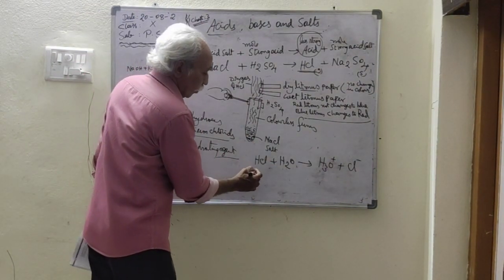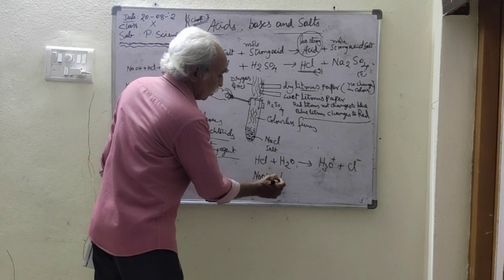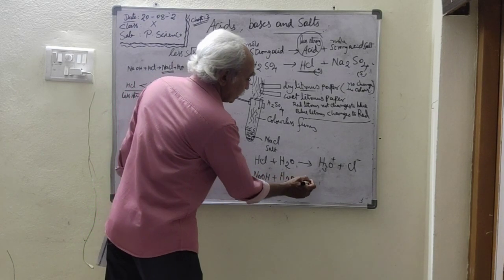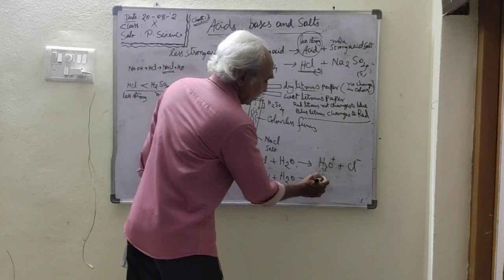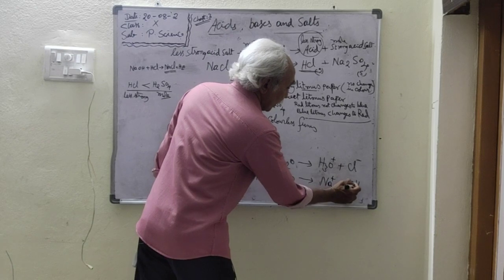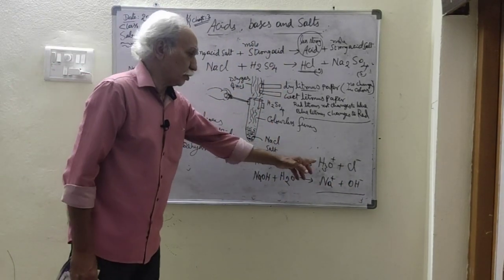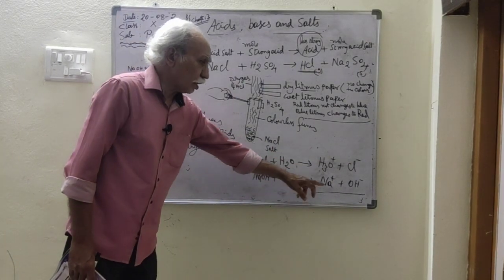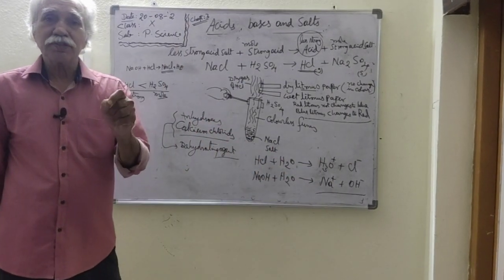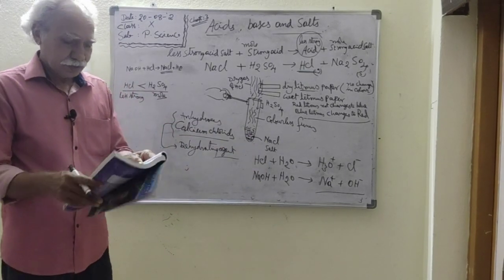Second point: what happens when sodium hydroxide is dissolved in water? Give the chemical equation. Here you find sodium ions and hydroxide ions, not hydronium ions as in the first case. Here the water is not reacting; water just breaks the base molecules into ions.